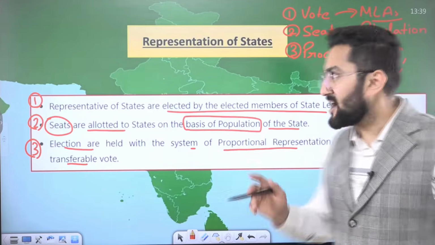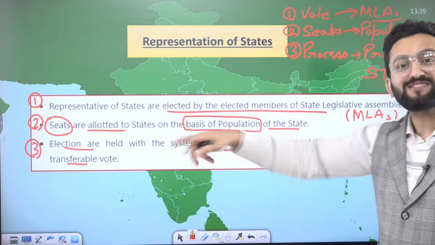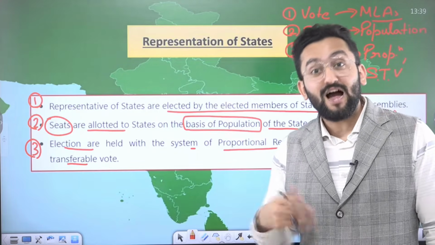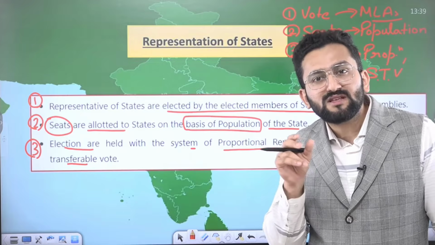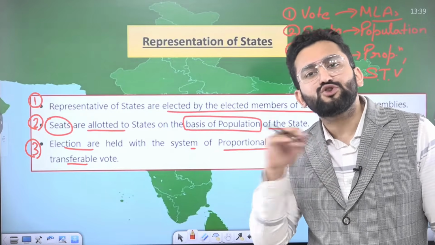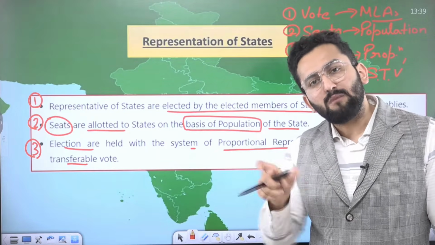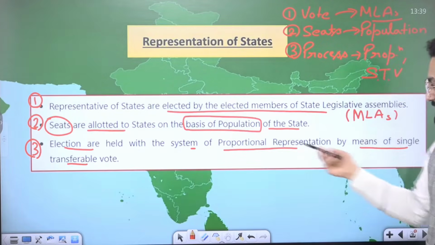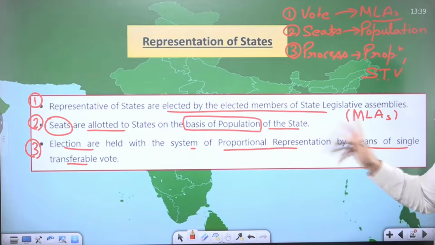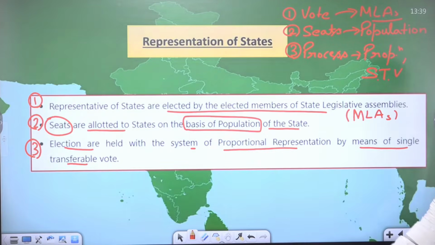There's no criteria of population in the US legislature, but we have population as a basis. Please remember these details, because sometimes UPSC asks questions that make the statement comparative in nature. Elections are held with a system of proportional representation, single transferable vote. I explained this in the president election as well.